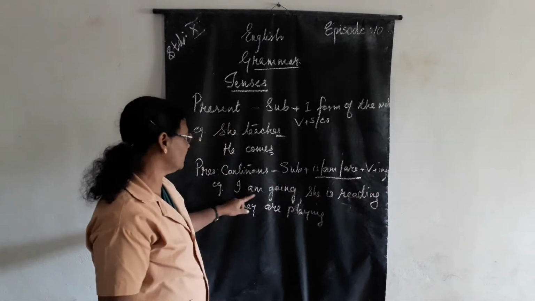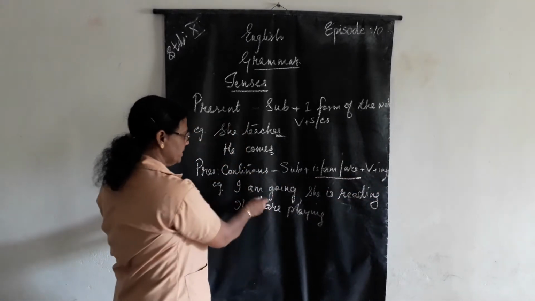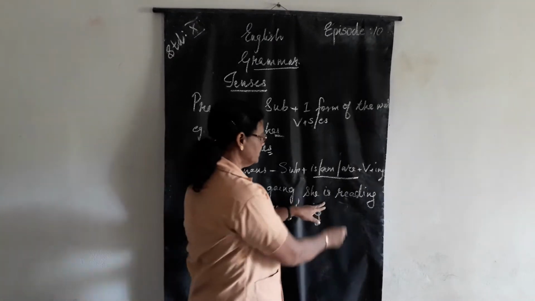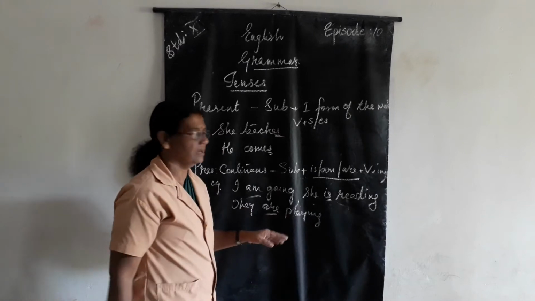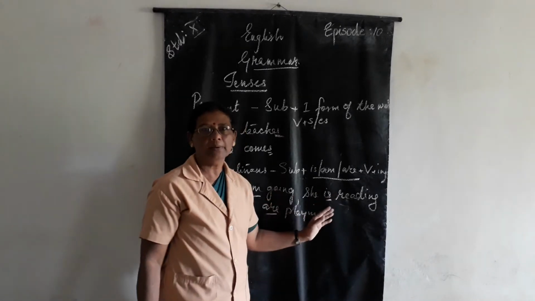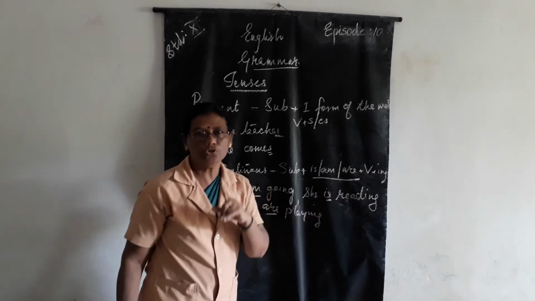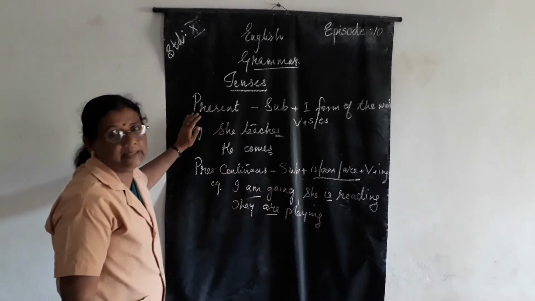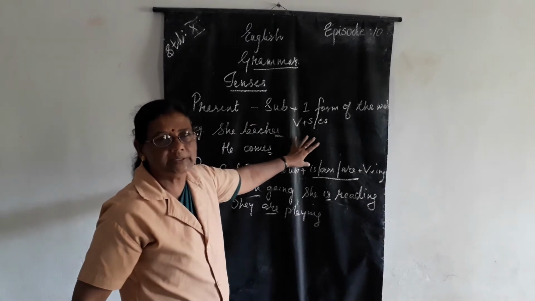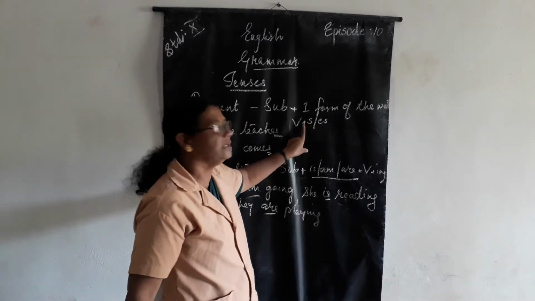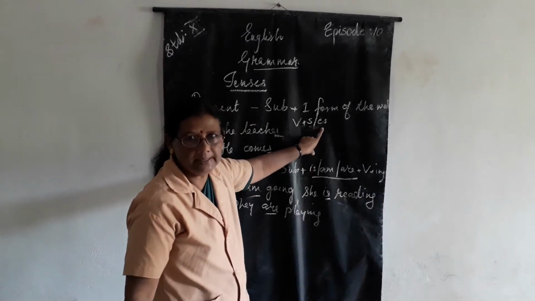Understood? So first one, I am going. When it is I, it is am, when it is singular it is is, and when it is plural it is are. And everywhere the verbs are there, adding ing. Clear to you, all of you? So first, present means what work we are doing at present. So what change comes over there? Along with the verb, s or es.